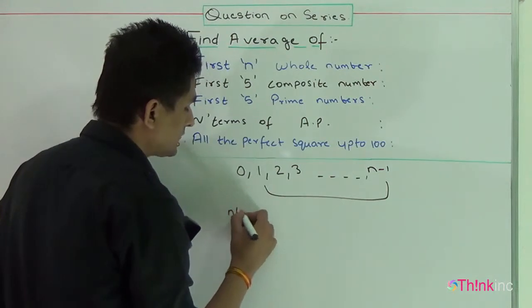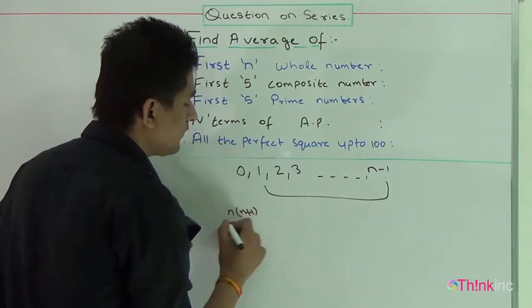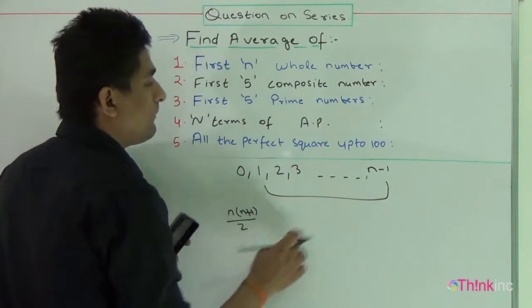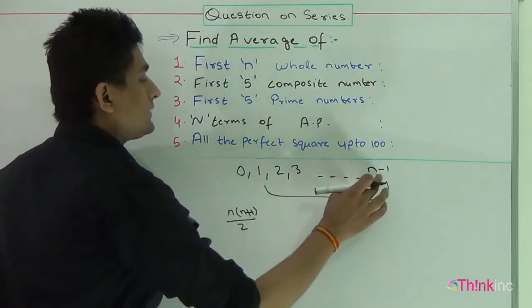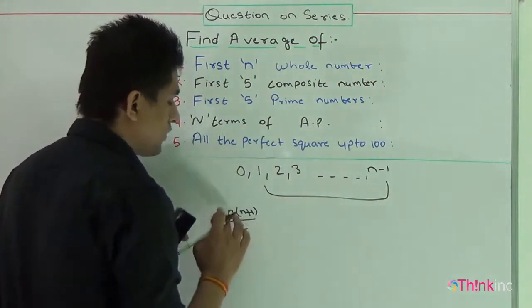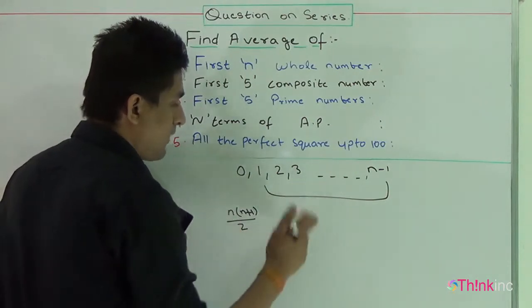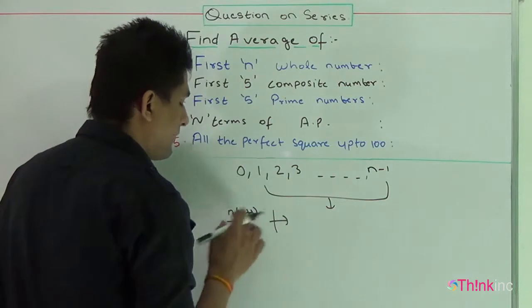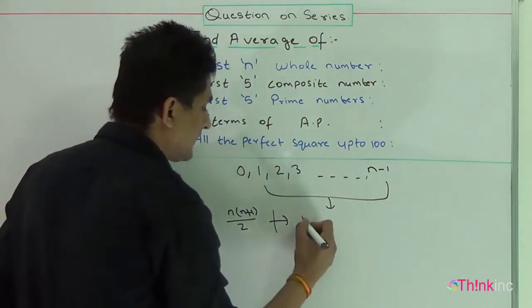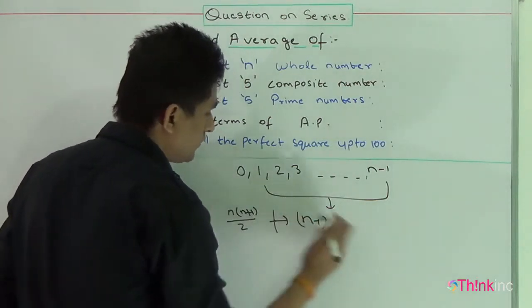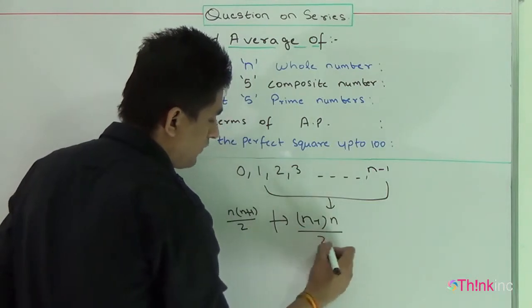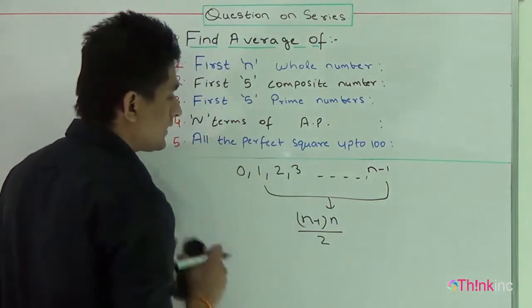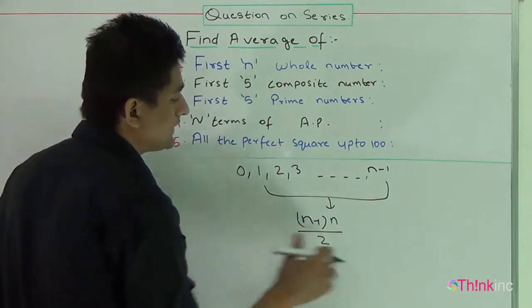The formula for calculating the sum of natural numbers is n(n+1)/2. But here there are n minus 1 terms, so I have to replace n by n minus 1. According to this series, the formula will be reduced to (n minus 1) into n upon 2. Hence I can say the sum of this series will be this.